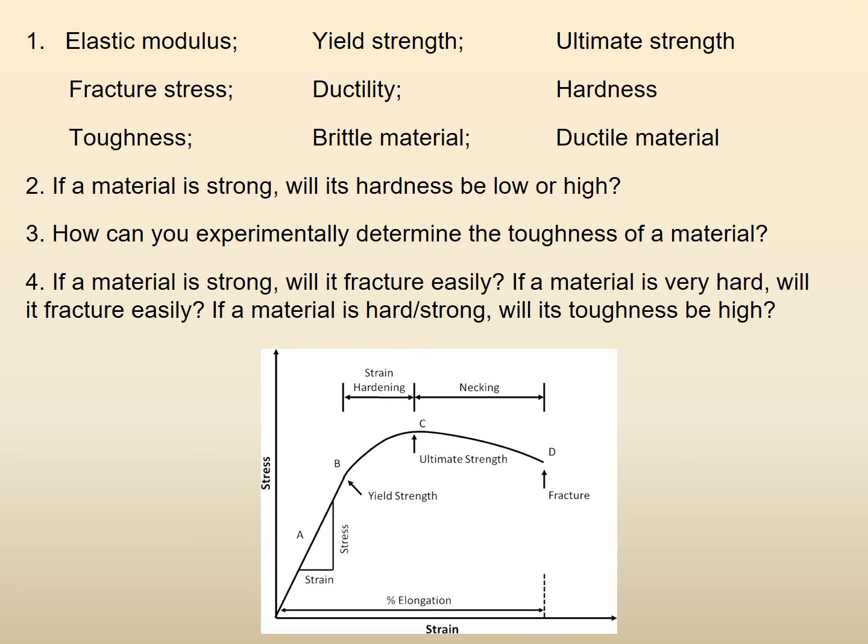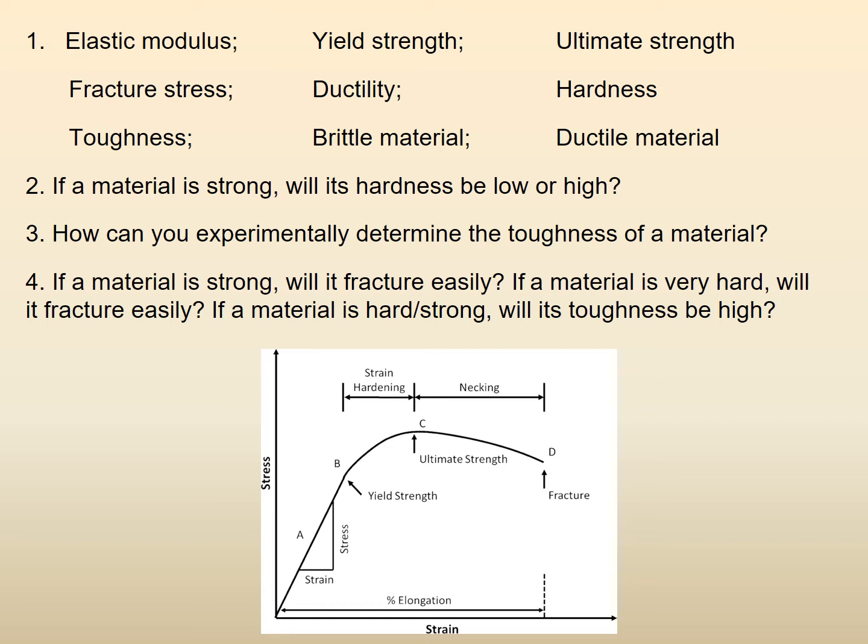That is why I asked the next question. Question 2 was, if a material is strong, will its hardness be low or high? So let us get back to the definition of hardness first. It is correct that hardness is also resistance of the material to permanent plastic deformation. But there is a difference. Resistance of the material to permanent deformation only at the surface, not inside the material.